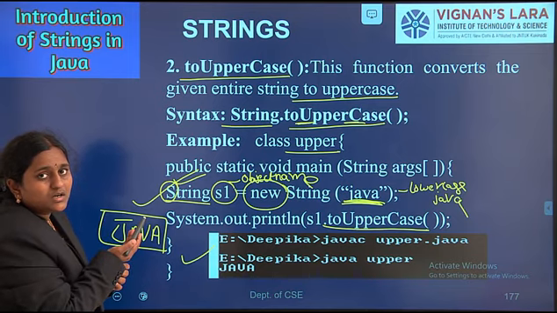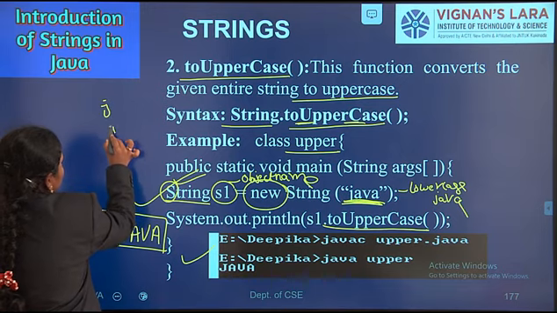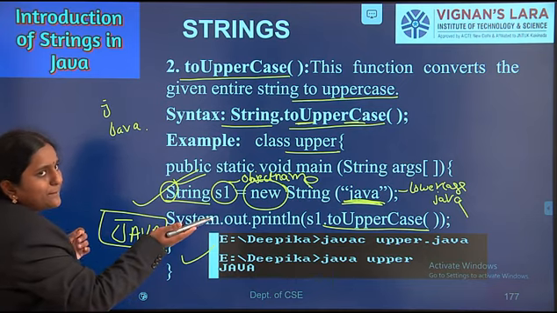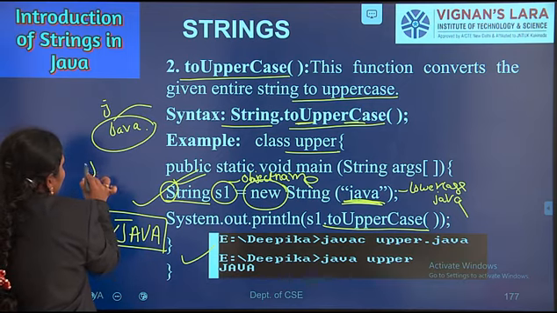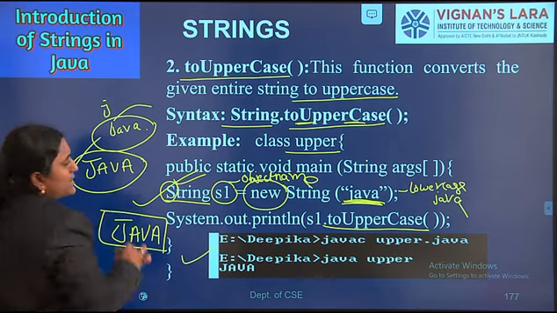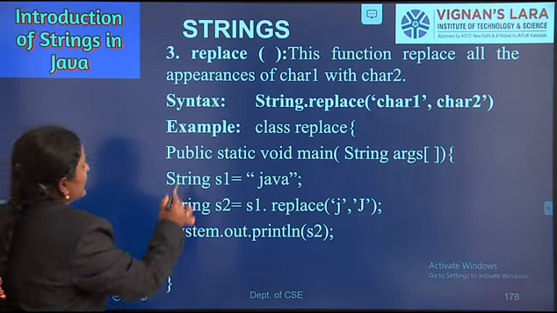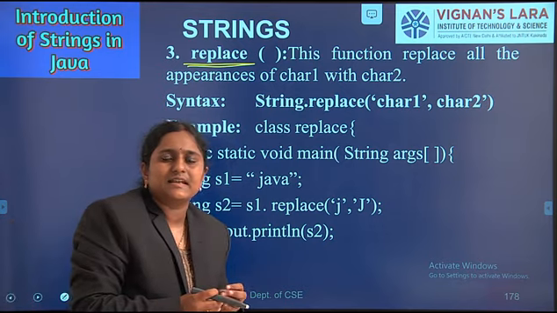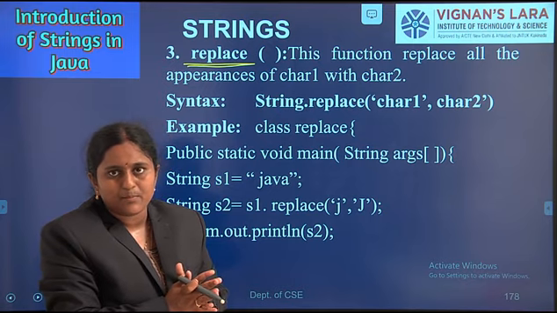We have taken one string. We have given one string that is small java, all lowercase letters. Whenever we apply the toUpperCase method, the entire lowercase characters are converted into uppercase. It is the functionality of the toUpperCase method. Next, coming to the next method. Here, replace. It is also a string method. In Java, the string class provides a number of methods.